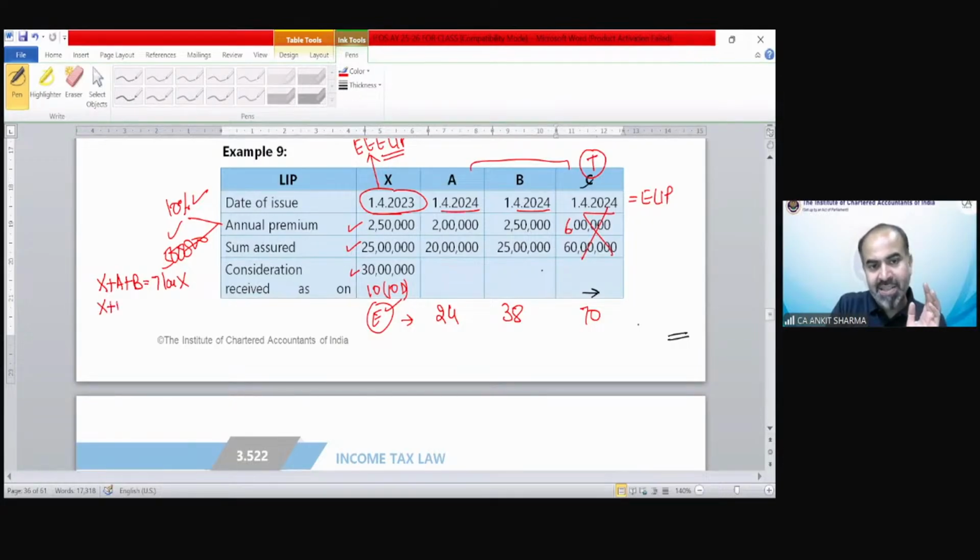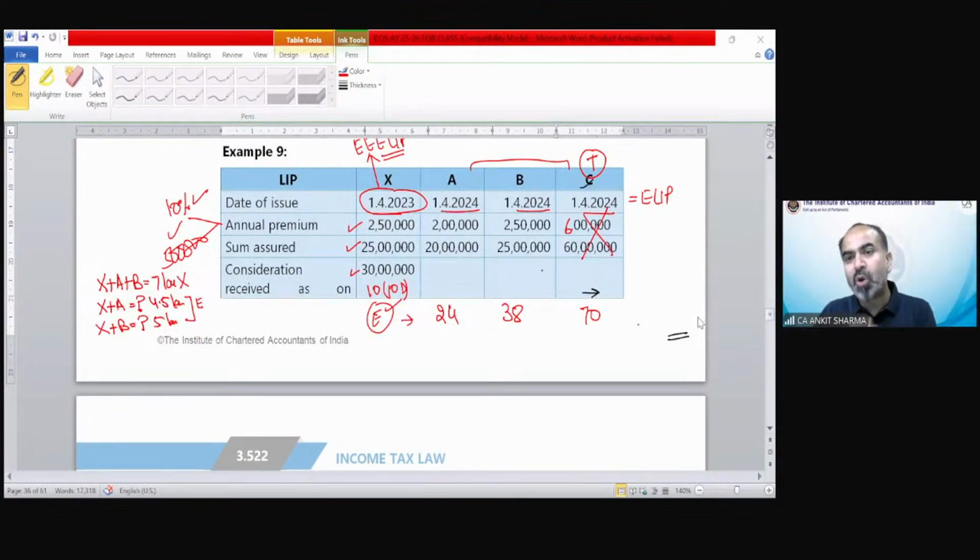Now we have to check X and A. Is it eligible for exemption? The premium is 4.5 lakh. And if X and B, then the premium payment would be 5 lakh. So they both are eligible for exemption technically, but we have to decide which one we should claim for the purpose of exemption. Only one could be exempted, because three cannot be exempted, as A, B and X, if we add the premium, exceed the limit. So either it could be X and A or X and B.